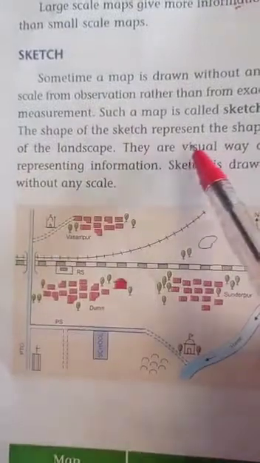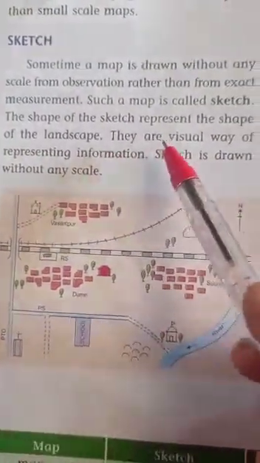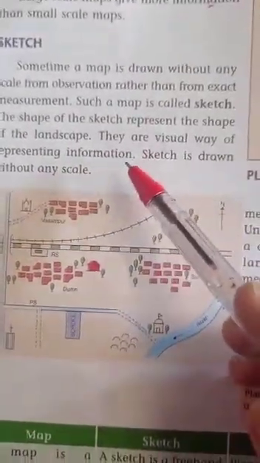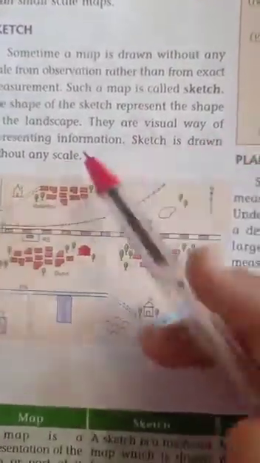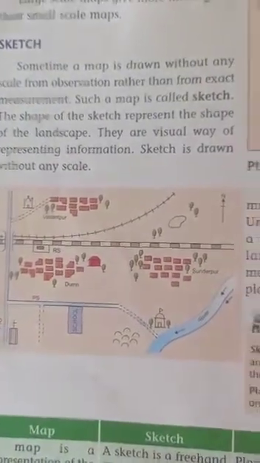The shape of the sketch represents the shape of the landscape. They are a visible way of representing information. We can get a lot of information by using the sketch. So a sketch is drawn without a scale.